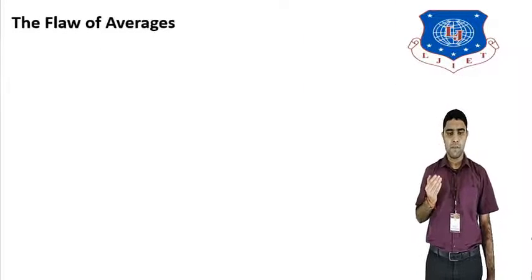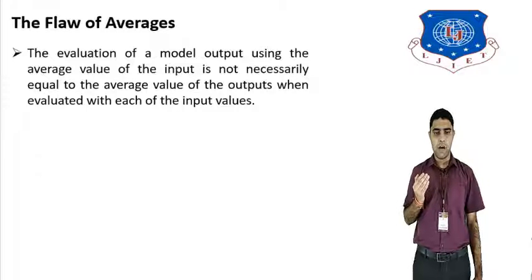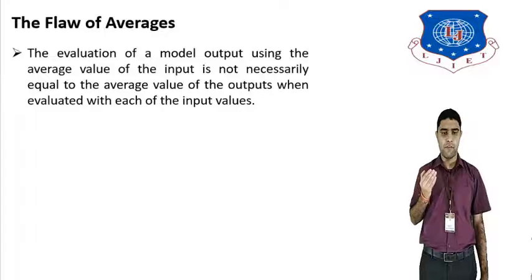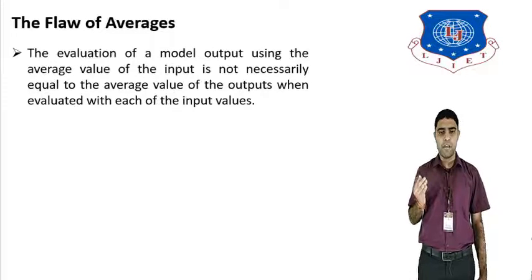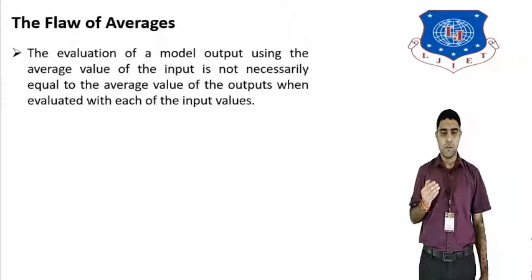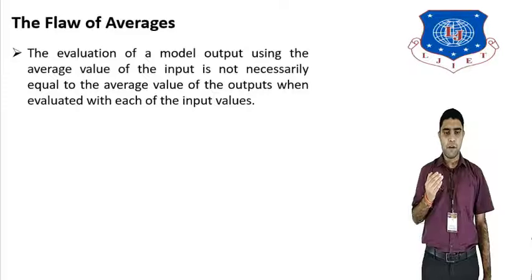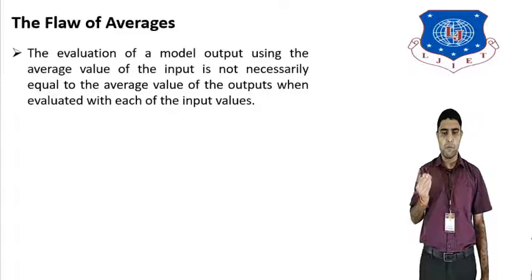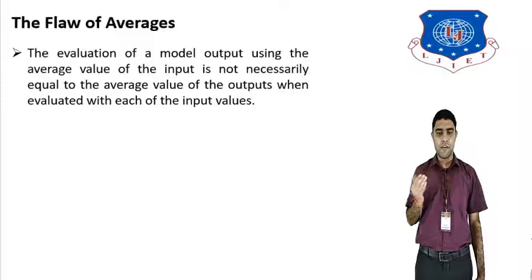Now we see the flaws of averages. Evaluating the model output using the average value of the input is not equal to the average value of the output when evaluated with each of the input values. For each input value, we take the average of that output.